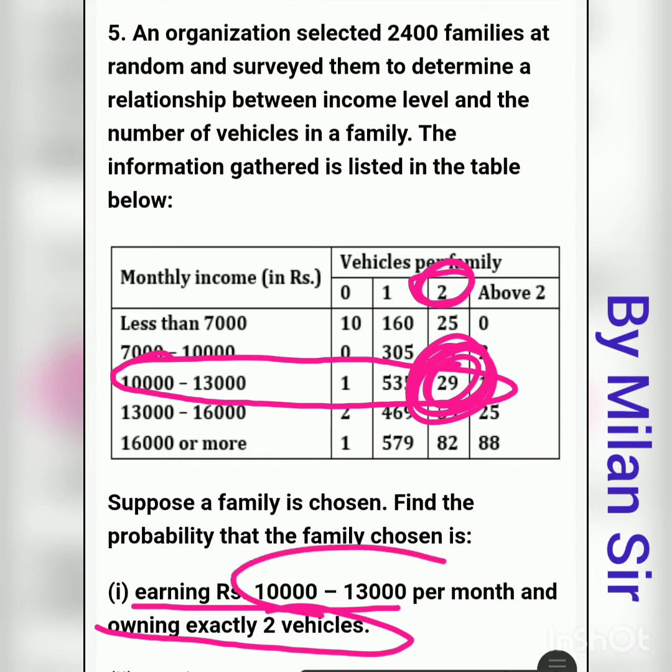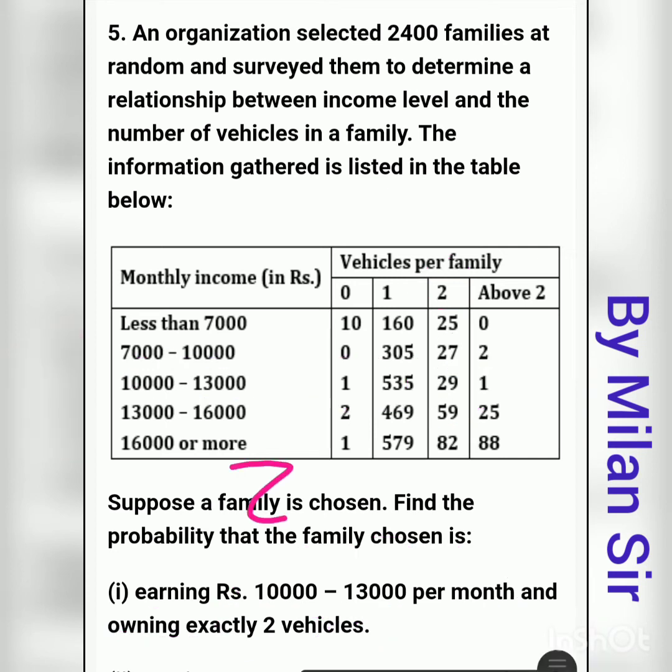So our favorable outcomes are 29, and total outcomes are 2400. This is our final answer.